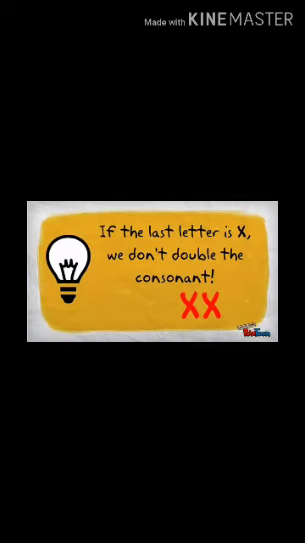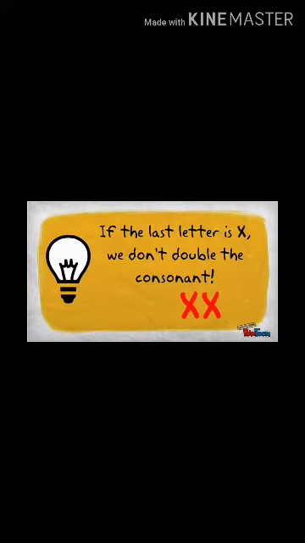Now what you have to do is, if the last letter of the verb, the action word, is x, okay, we don't double the consonant. You know this is a consonant, so we don't have to make it double. Like we have done stopped, double p.